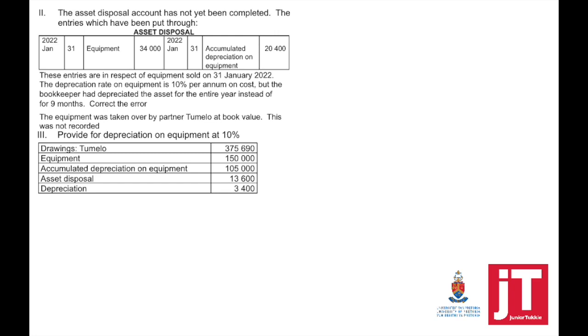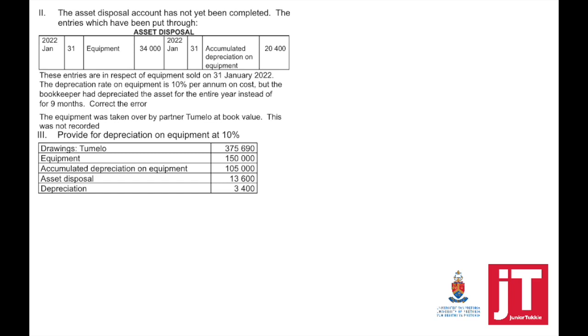Correct the error. The equipment was taken over by partner Tumelo at book value. This was not recorded. So they've done step number 1, 2, and step number 3. What they haven't done is step number 4, record the selling price. In this case, it was taken over by the partner Tumelo, so this must be added to his drawings.